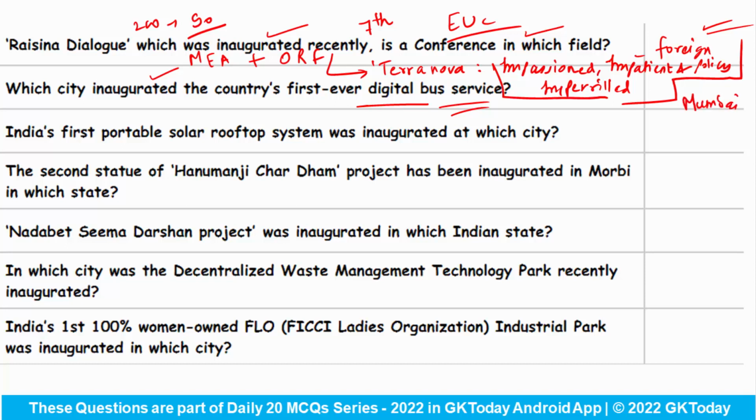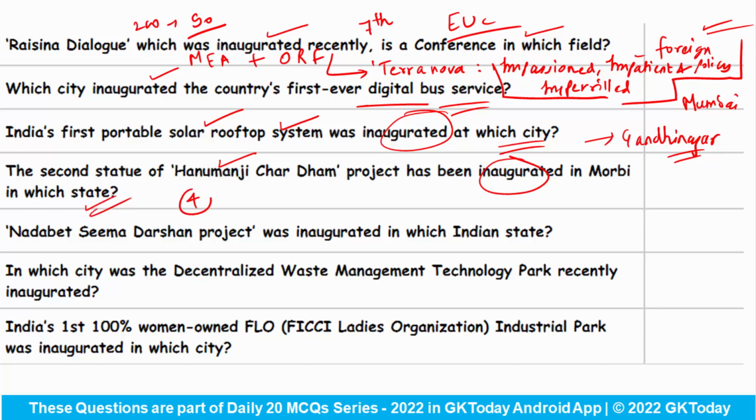India's first portable solar rooftop system was inaugurated at which city? So the answer is Gandhinagar in Gujarat. I'm sorry, last time I think I said the answer is Washington DC, but obviously it is a very absurd answer. I don't know how I said it, but yes, my mistake. Answer is Gandhinagar, Gujarat.